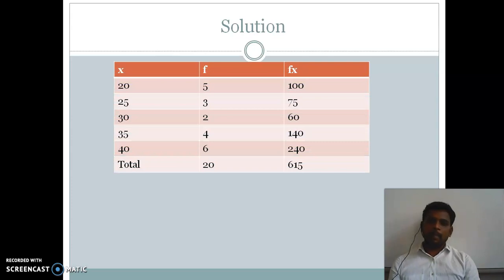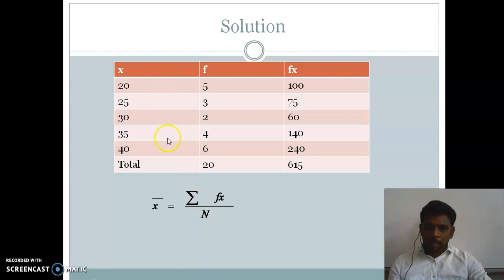In the solution for frequency distribution data, we have to create a table, right? Because what is the formula actually? x bar equals sigma fx by n. The first two columns of the table are your given data, and the last column is according to the formula. In the formula, f into x is there, that is the product of frequency and x observation. So f is here and x is here, and we need to create one new column for the product f into x, that is fx. Now multiply them. 20 into 5, 100. 25 into 3, 75. 30 into 2, 60. 35 into 4, 140.